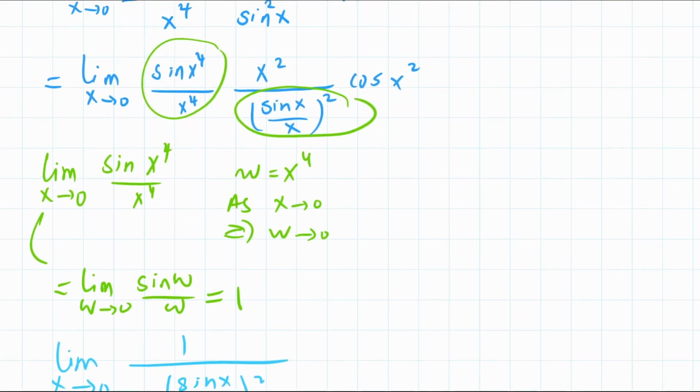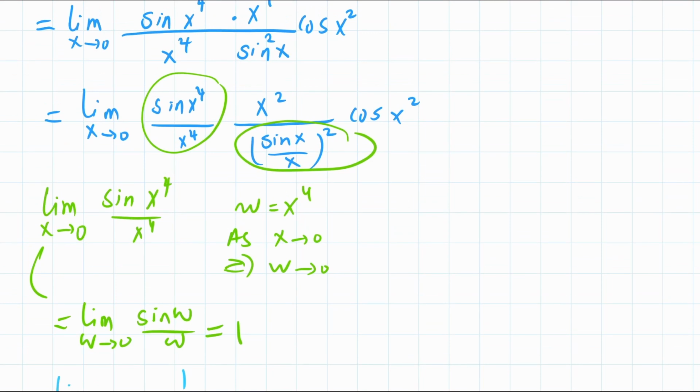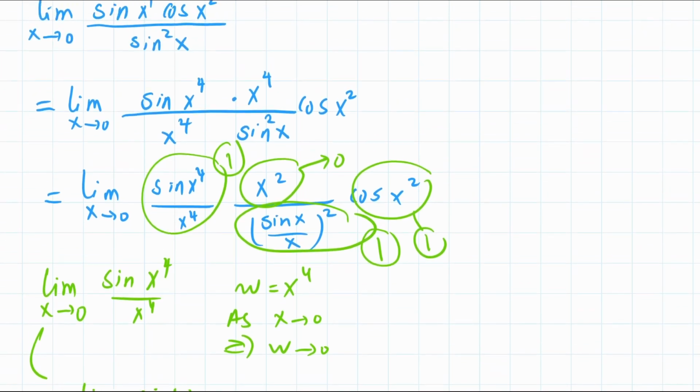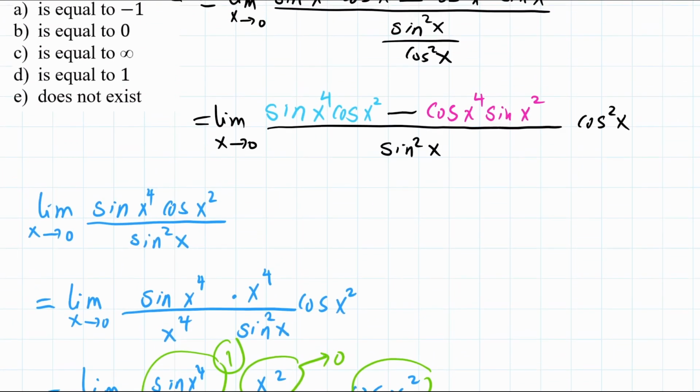Now let's look at everything together. This is going to be 1, and this is going to be 1, and this is also 1, and as x goes to 0, this is going to 0, so the whole thing is just 0. So this first limit is actually 0. Let's now look at the second limit.